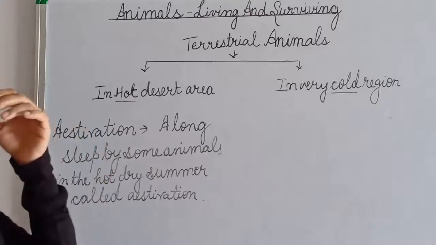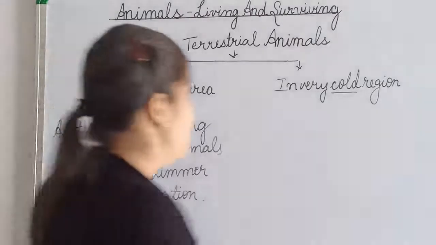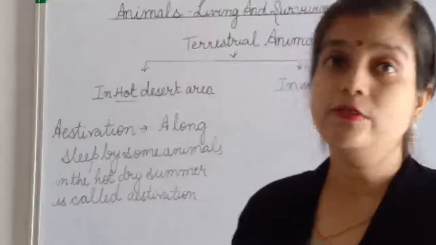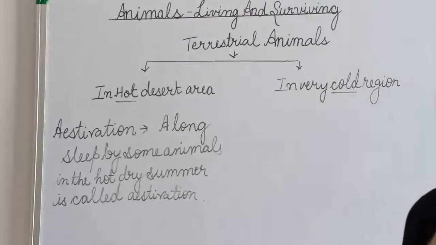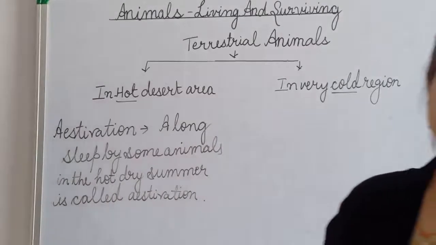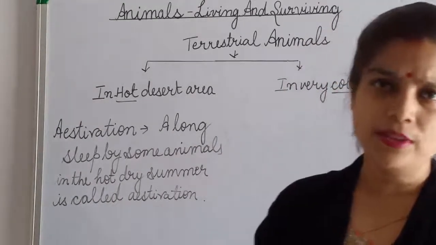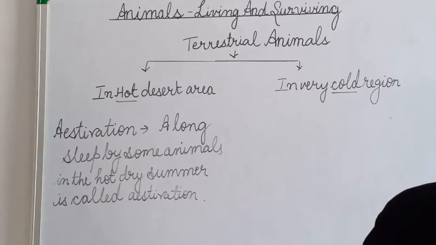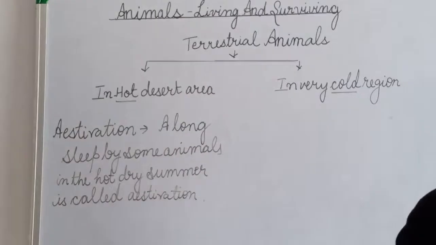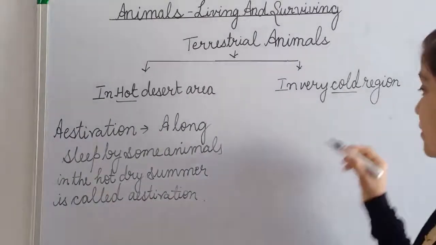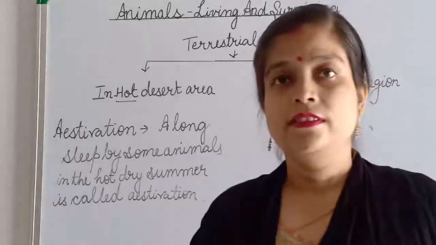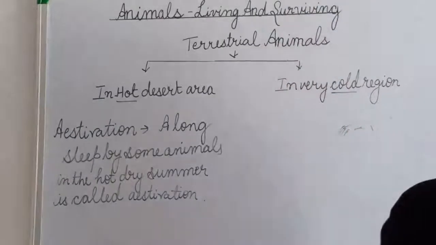Now we will come to the animals who live in a cold region. What characteristics do they have? First of all, children, in the cold region, which animal lives there? Any example you can give me? Polar bear. So what have you seen over there? They have fur on their body. You have seen fur like this. Their body is covered with fur.